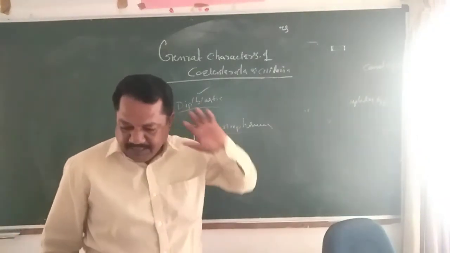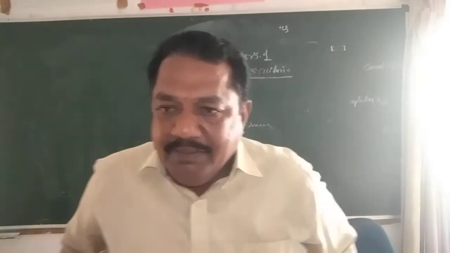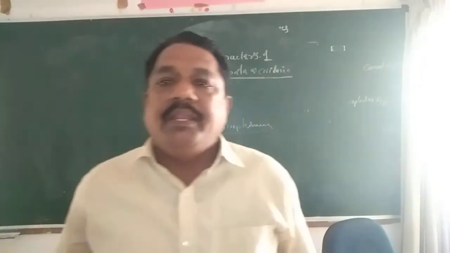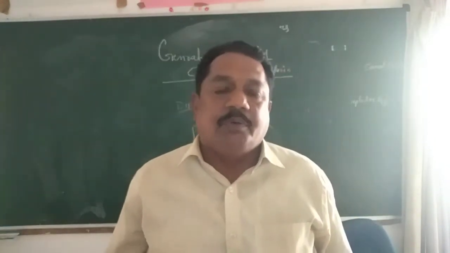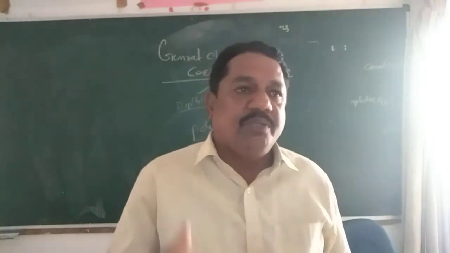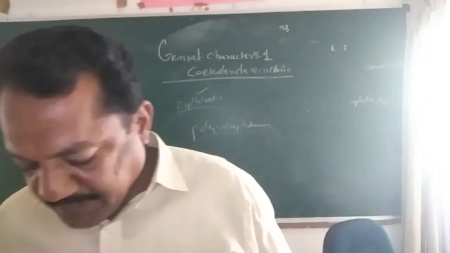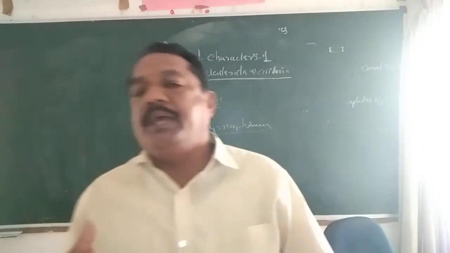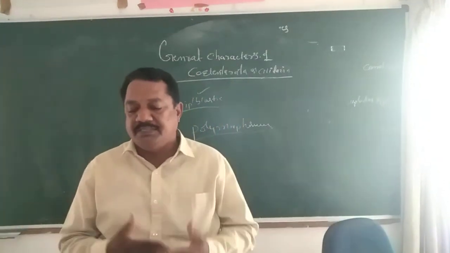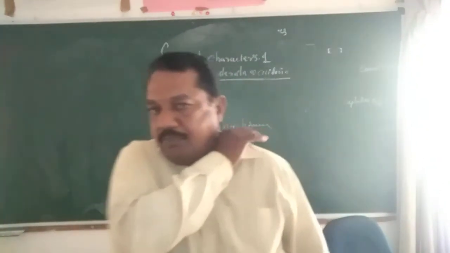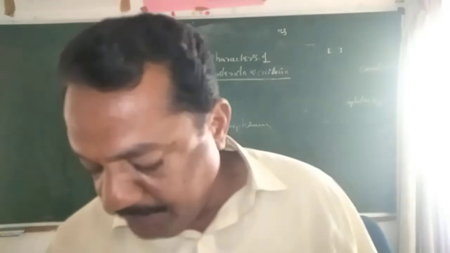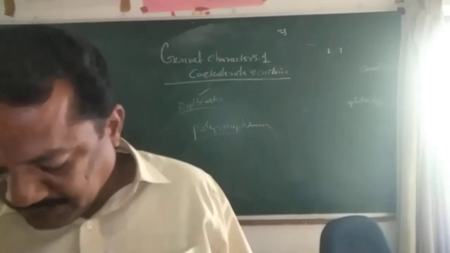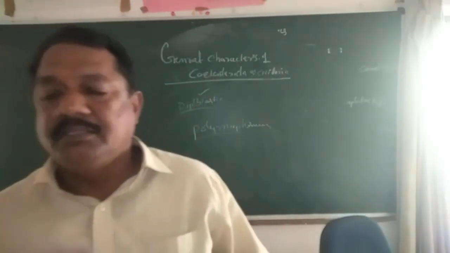Polymorphism is a special character. A single individual can appear in more than one form. Here generally two different forms are there: one is the polyp, the other is the medusa. These two come one after the other in the life history of any individual of Cnidaria. So polymorphism is also a very important character in Cnidaria.